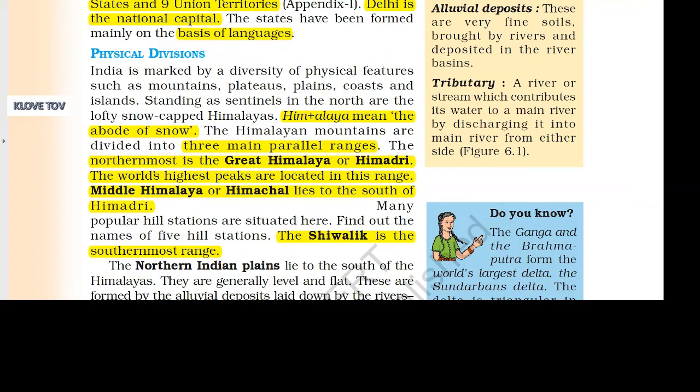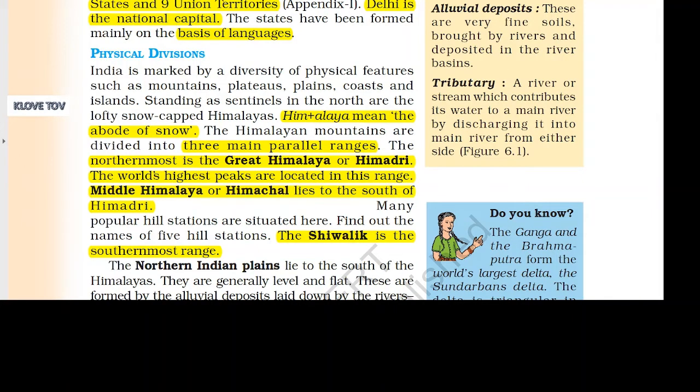Physical divisions. India is marked by a diversity of physical features such as mountains, plateaus, plains, coasts, and islands. Standing as sentinels in the north are the lofty snow capped Himalayas. Him plus Alya mean the abode of snow. The Himalayan mountains are divided into three main parallel ranges. The northmost is the Great Himalaya or Himadri. The world's highest peaks are located in this range.